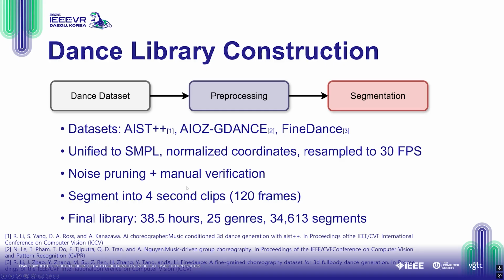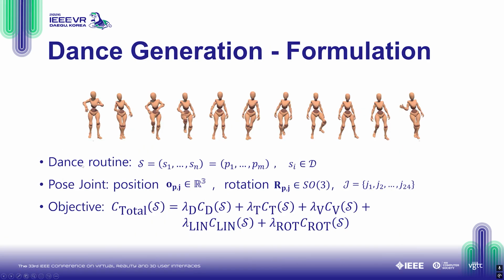We segment sequences into 4-second clips, which roughly correspond to choreographic phrases in real life. The final library contains 38.5 hours of motion across 25 genres and over 34,000 segments. We define a dance routine as a sequence of segments sampled from the library. Each segment contains poses represented by 3D joint positions and joint rotations.